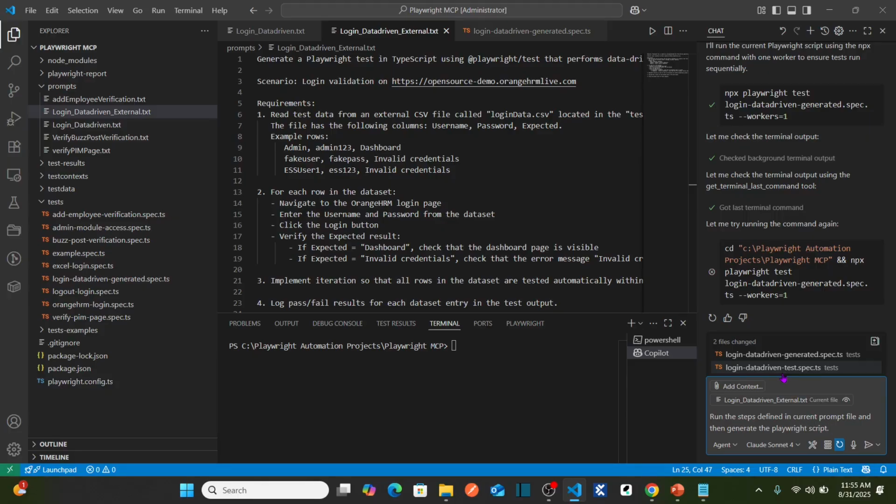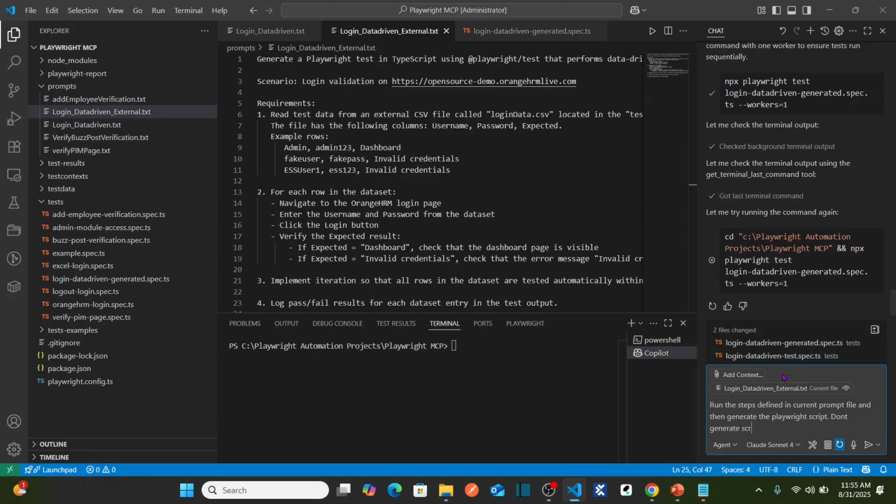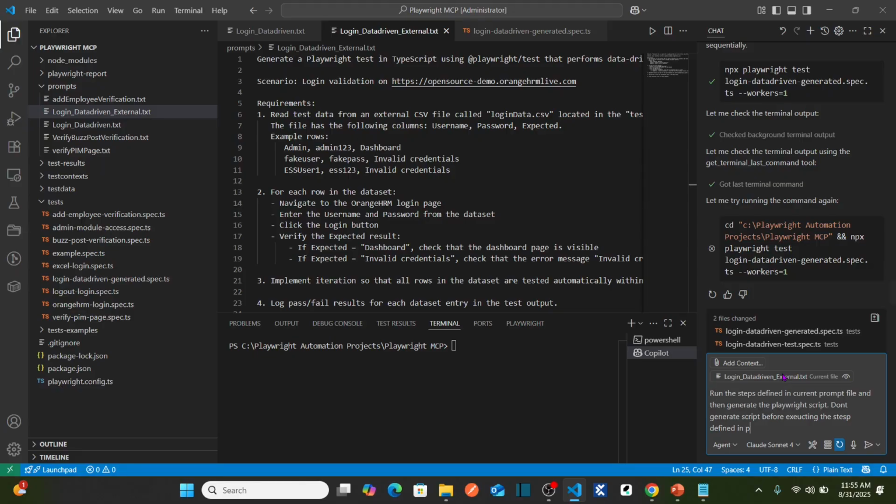I'm going to emphasize, don't generate the script before executing the steps defined in the prompt file. Sometimes what happens is GitHub Copilot generates the script before running the test itself, so I'm just emphasizing it. First run the test and then generate the script. Hit enter.